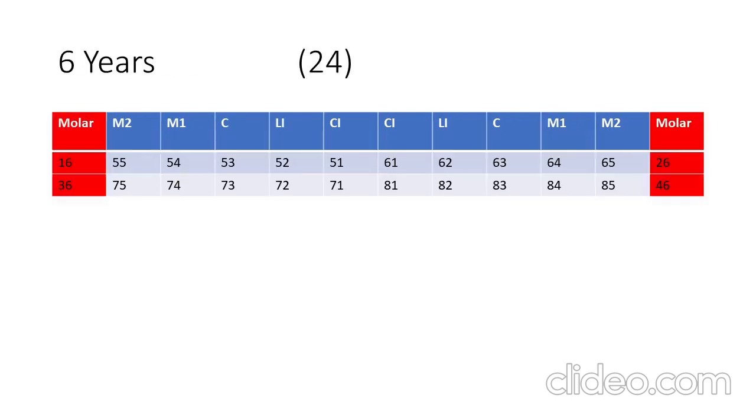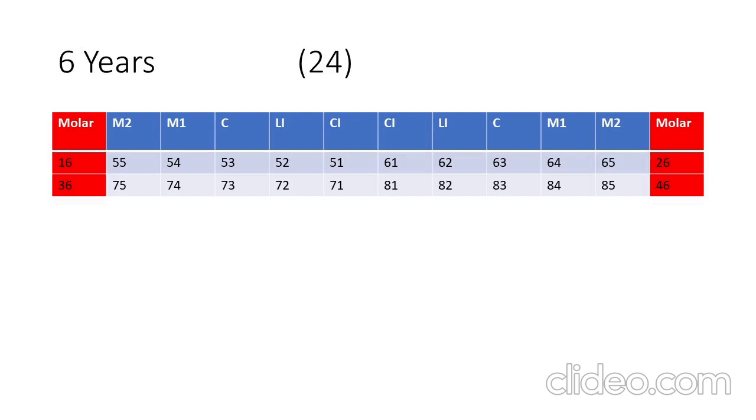Here in the red columns you are able to see that 4 teeth have appeared, which are permanent first molars, and they are numbered as 16, 26, 36 and 46. The first digit denotes that they are permanent teeth and also their respective quadrants.